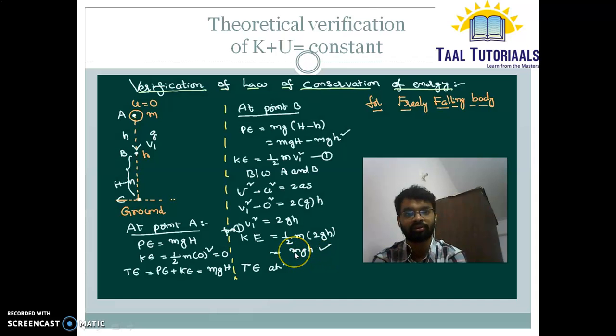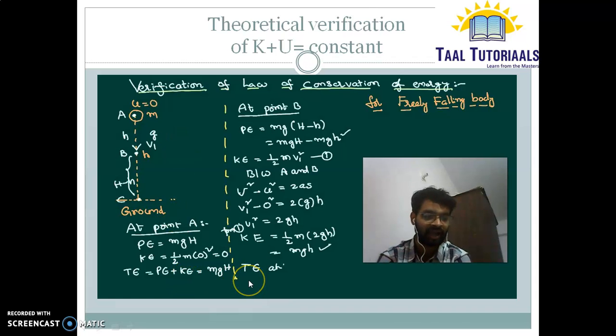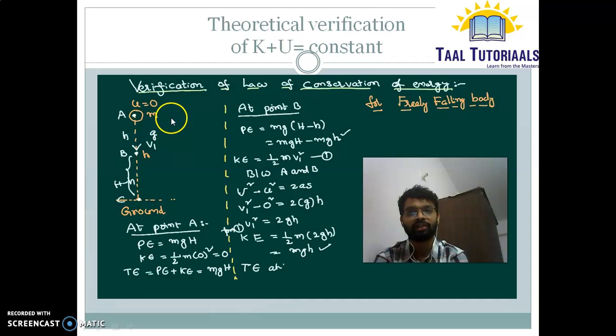So at point B also it is mgh. At two points I can clearly state that it is mgh, and the third point is also mgh, and at the ground as u is 0 again it will come as mgh. Therefore it is proved that the sum of potential energy and kinetic energy always remains constant.